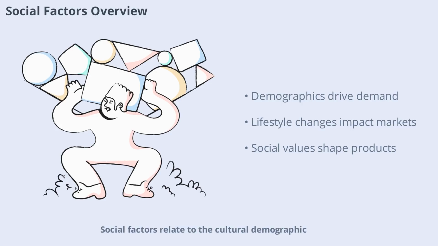Social factors relate to the cultural, demographic, and societal trends that influence consumer behavior and expectations. These include population growth, age distribution, lifestyle changes, education levels, and social attitudes. For example, an aging population may increase demand for healthcare services, while shifting social values can drive interest in sustainable products. By understanding social trends, businesses can tailor their offerings and marketing strategies to better meet customer needs. Let's explore how social factors shape strategic management.